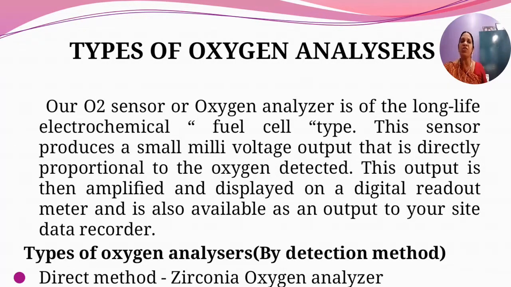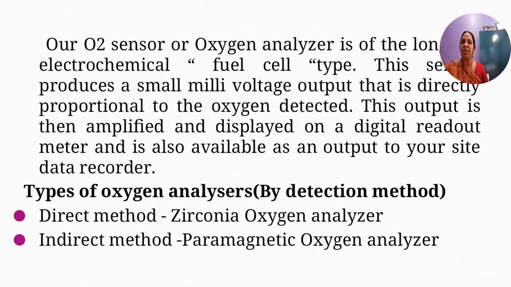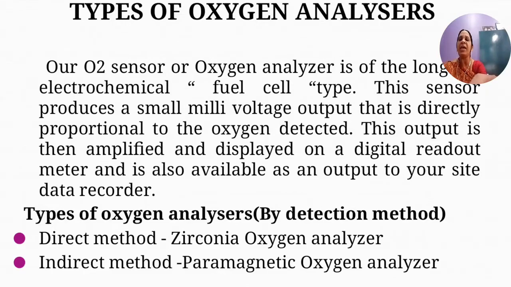So, types of oxygen analyzers. We have two basic types of oxygen analyzers by detection method. The direct method is the zirconia oxygen analyzer, and the indirect method is the paramagnetic oxygen analyzer. These are the types of analyzers we are going to study for oxygen percentage analysis or concentration: the zirconia oxygen analyzer and the paramagnetic oxygen analyzer.